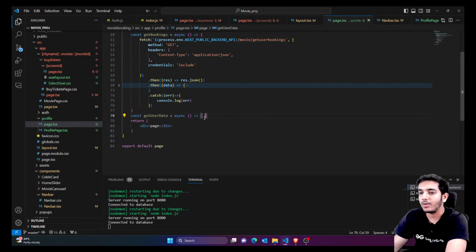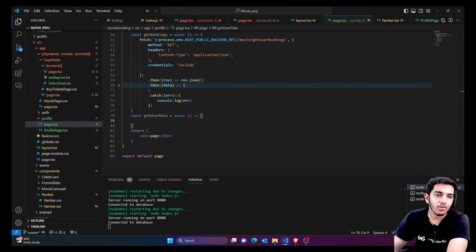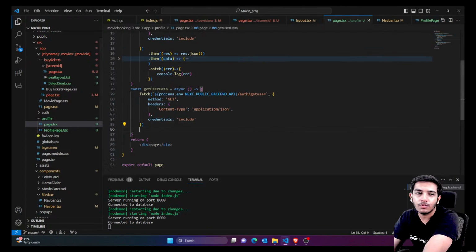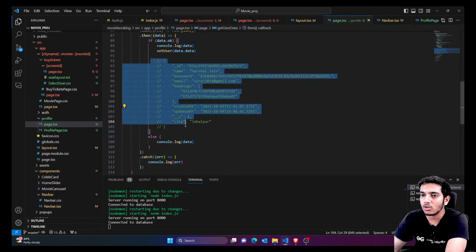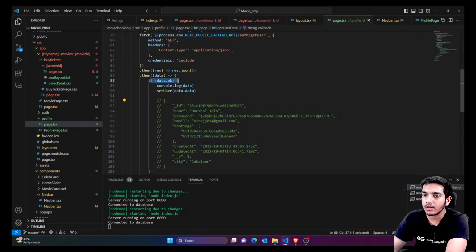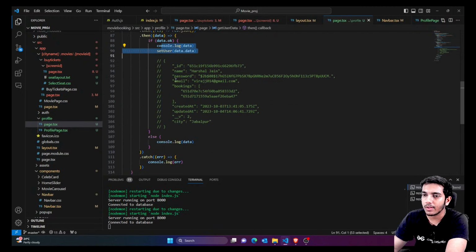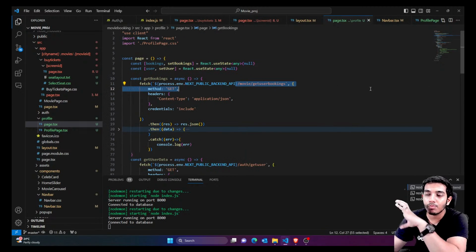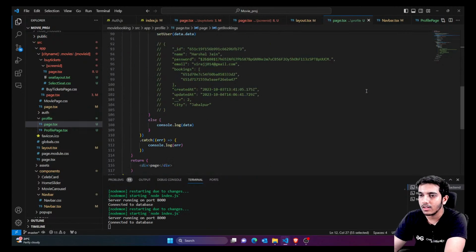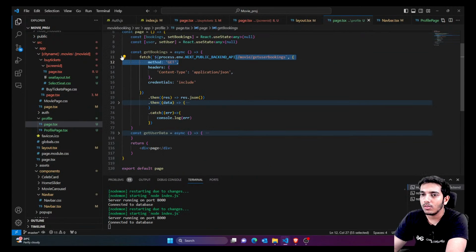After this, we're going to get the user similarly. So for getting the user, just fetch the get user API. Once you receive the user, I will also show you how the user looks. You can see the user object would look something like this. If data.ok is true, you're just setting the user. That's it. You can see we are receiving the bookings, but they were in the form of IDs. That's why we called bookings separately, and this is a separate API which gives us proper booking objects. So you can see we have it now.